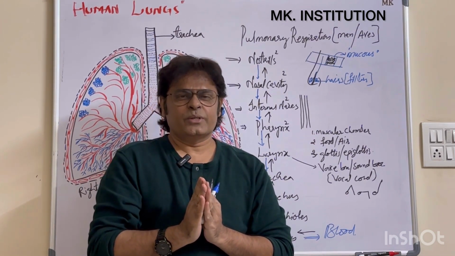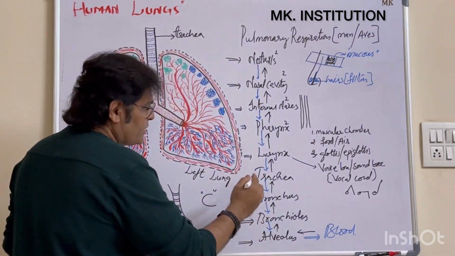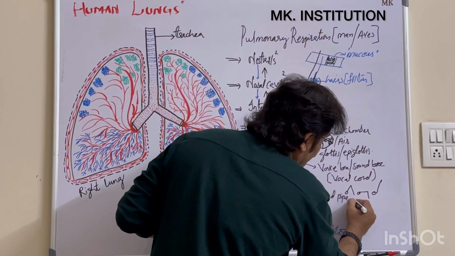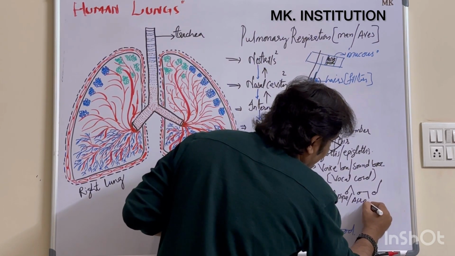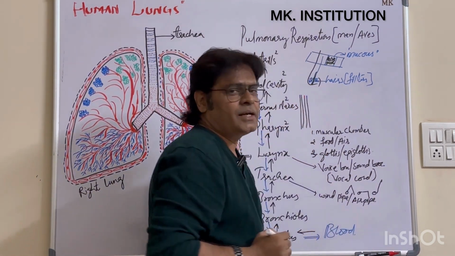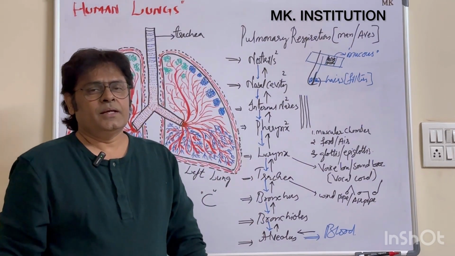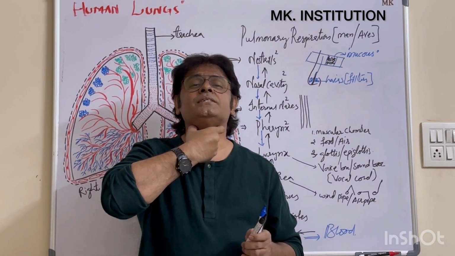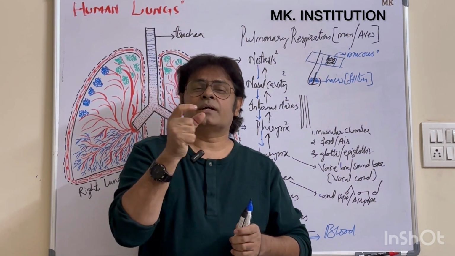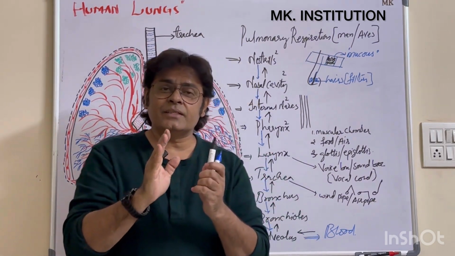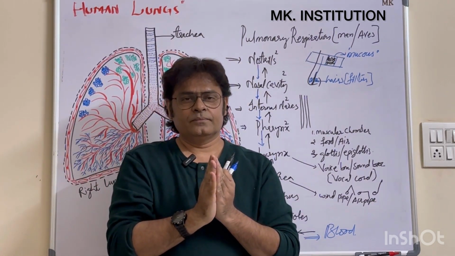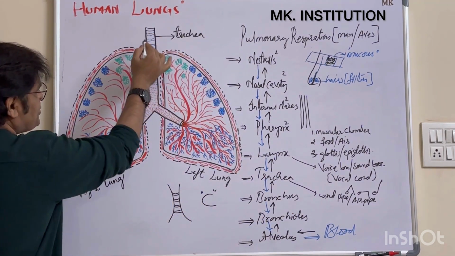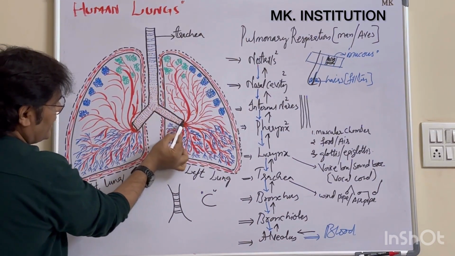Are you understood? What is the trachea otherwise called? It is called the windpipe or air pipe. The trachea is otherwise called the windpipe or air pipe, and it consists of a large number of C-shaped cartilaginous rings. What is the work of these rings? They prevent the trachea from collapsing and closing. Clear? This is the work of the trachea. Now this trachea enters into the lungs.